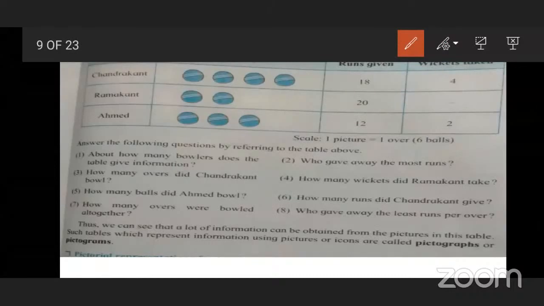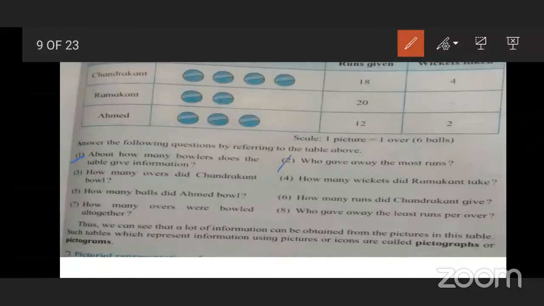The first question: about how many bowlers does the table give information? It means how many bowlers are given in the table. 3. Very good. So our answer is 3 bowlers. The table gives information about 3 bowlers. Very good. Read the second question.